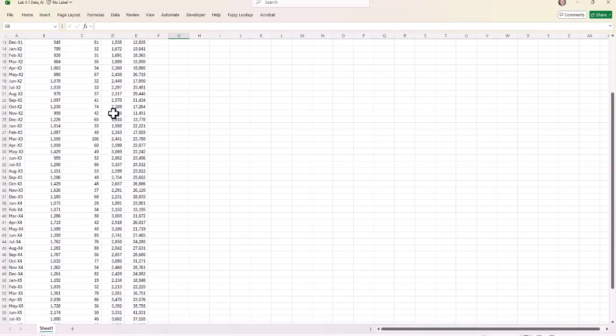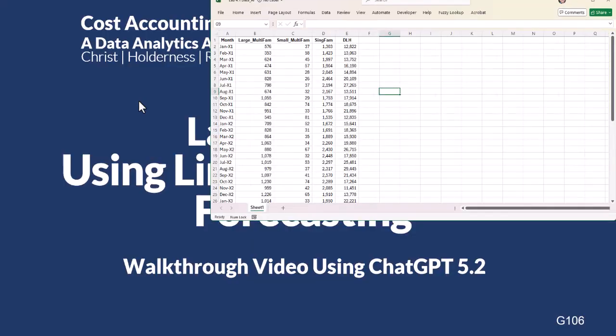I've got 60 months' worth of data, and I've got construction starts. I've got large multifamily units, small multifamily units, and single-family units. And then I have the number of direct labor hours for this roofing company for each of these months.